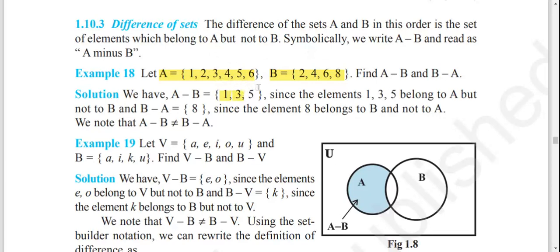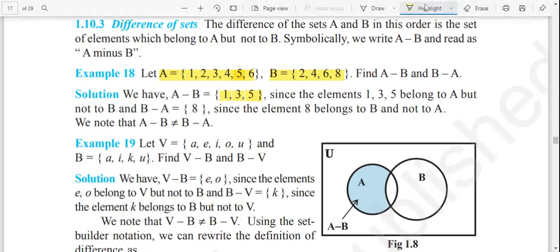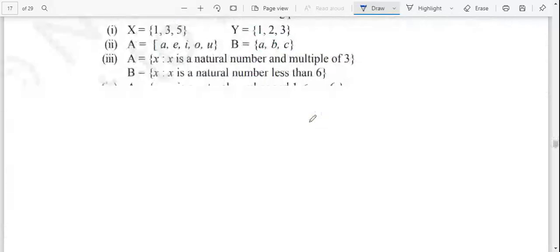Now 5, we don't have 5 in B, so 5 is also in the difference. So 1, 3 and 5 are the difference of the sets. Why? Because they are in A but not in B. That's the difference. You can find it like that.